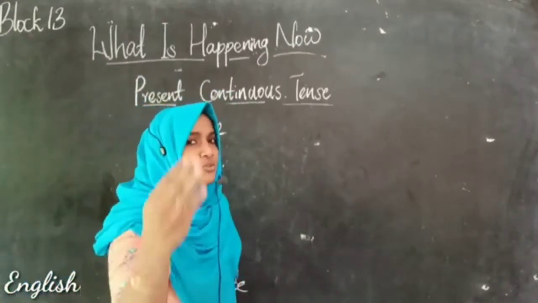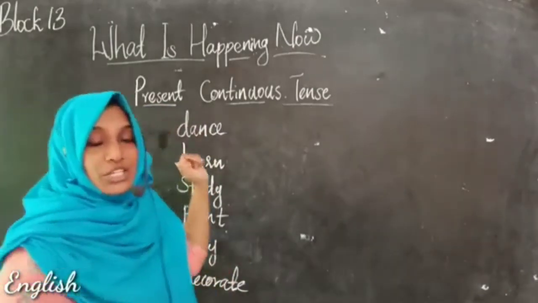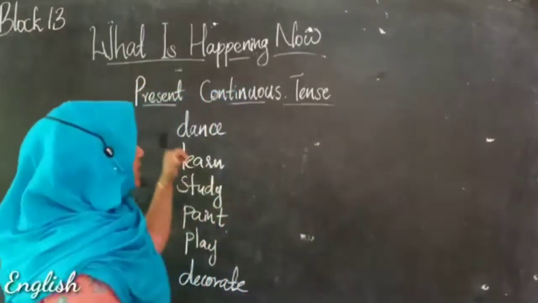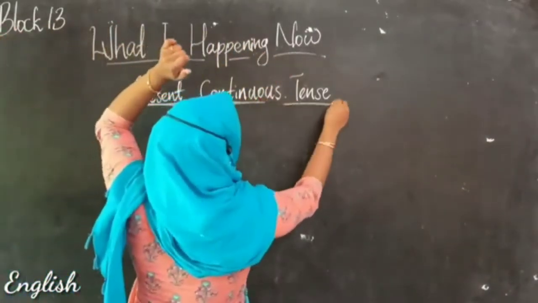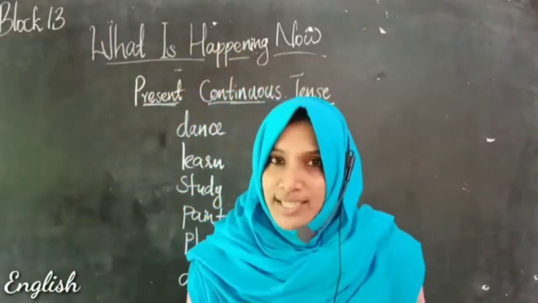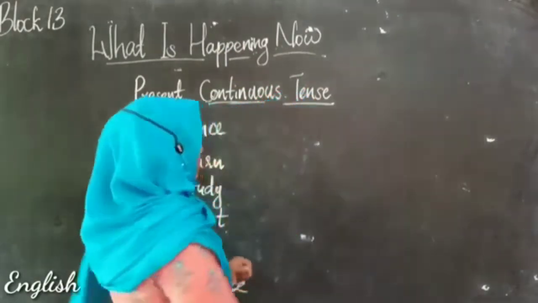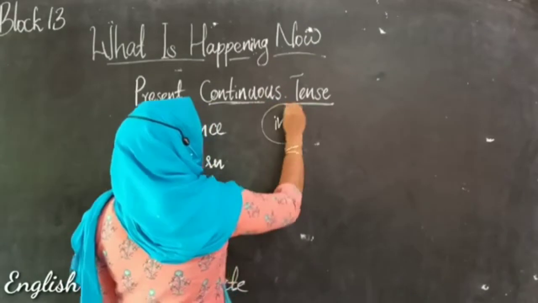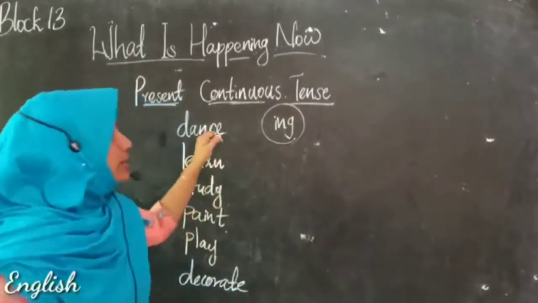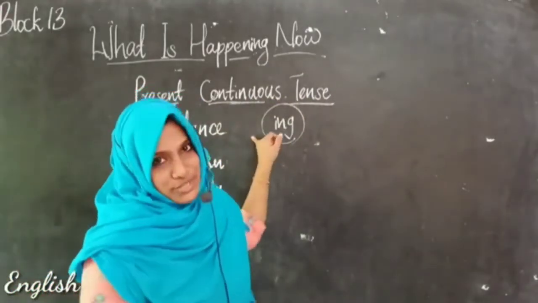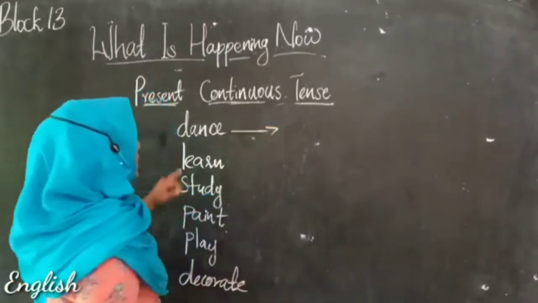So, dears, if you want to change these doing words, these action words into its present continuous form, into its present continuous words, what you need to do is you have to add the word ing. Which word is that? It is ing into this word. So then it will become present continuous form. So let's see. Let's add the word ing into this word.